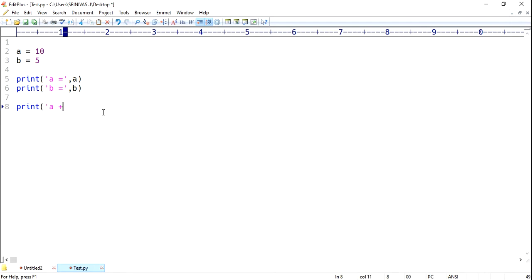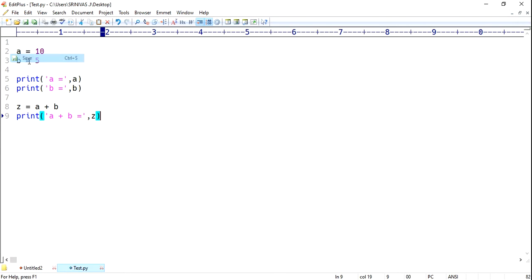I want to perform arithmetic. a plus b, I am performing. Now I am performing with one more variable I am taking, like z equals a plus b. I am writing your value as z.